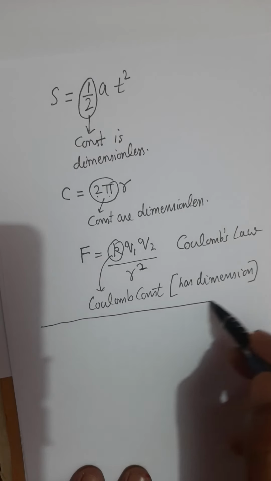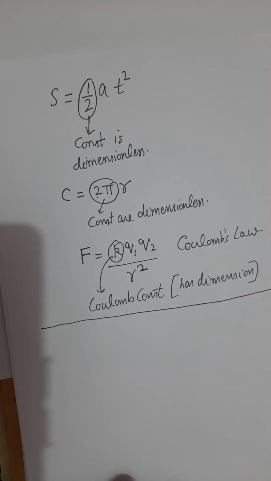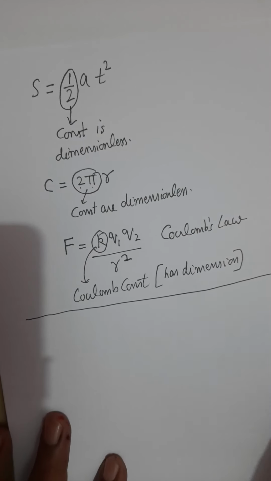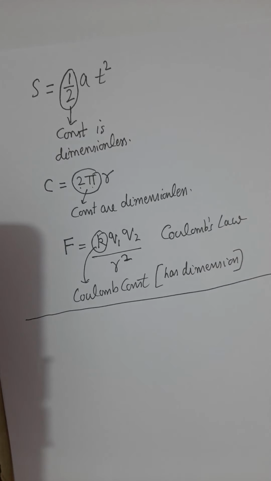Last but not the least, so far we discussed three standard quantities: mass, length and time. But in the committee meeting held in 1960, four other units were added to the standard system.